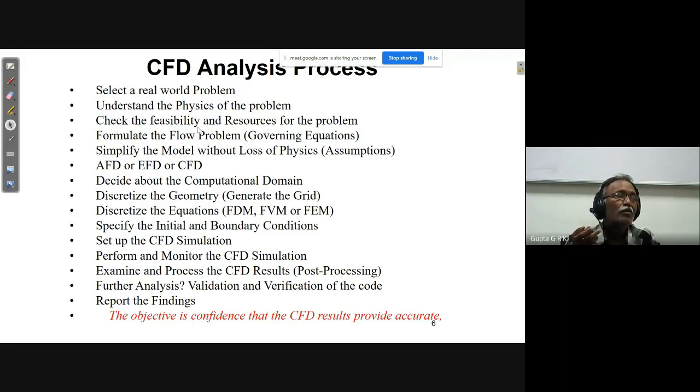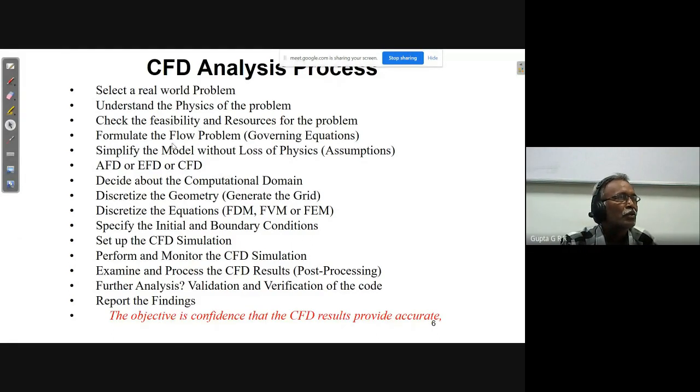One is to select a real world problem. How to select a real world problem? Where do we get them? If it is a company, they have a problem, they will solve it. They need not search for a problem, they have the problem. As a student, we have to search for some real world problem from the literature or network or anything.